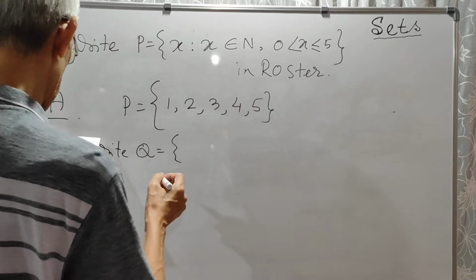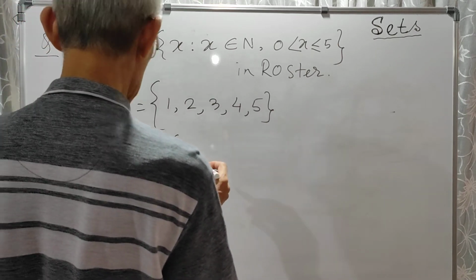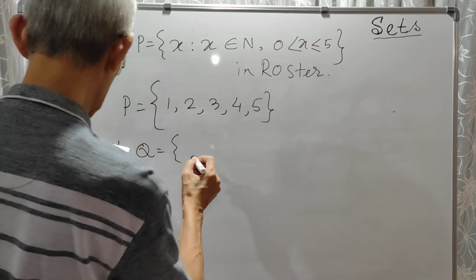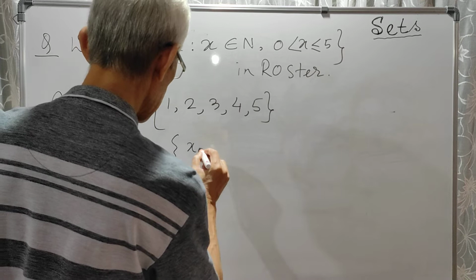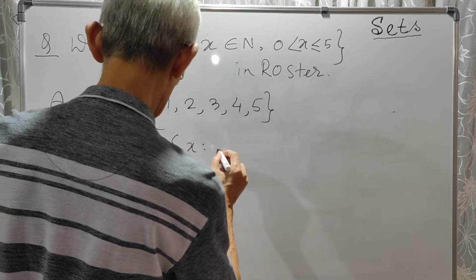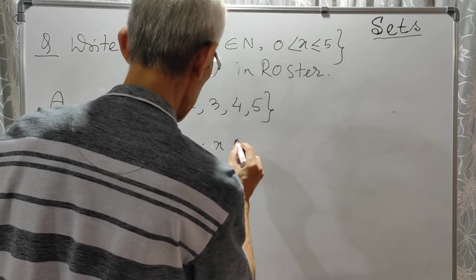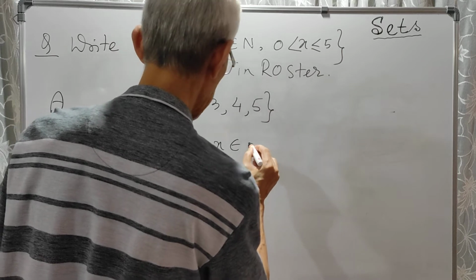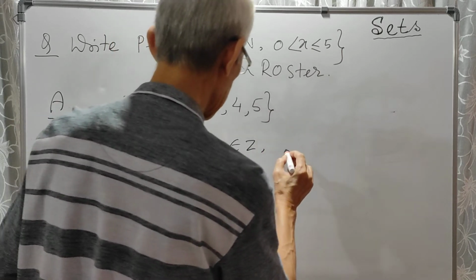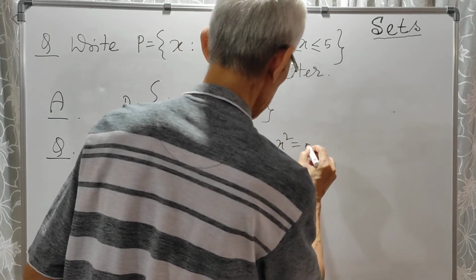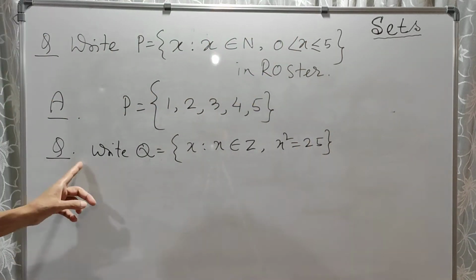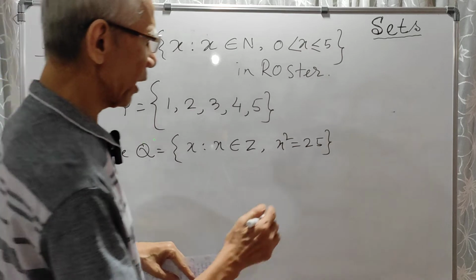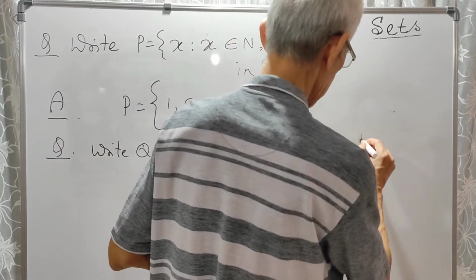Q is given as: x such that x belongs to Z and x square equals 25. This is also given in builder form. See, this set Q is given in builder form. You have to write it in roster form.